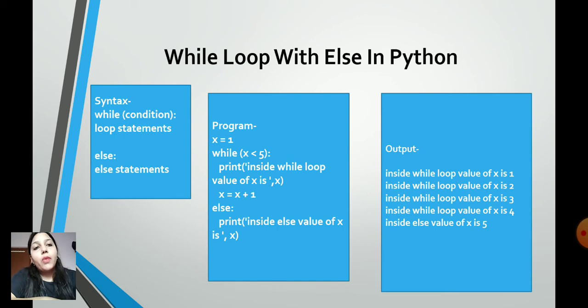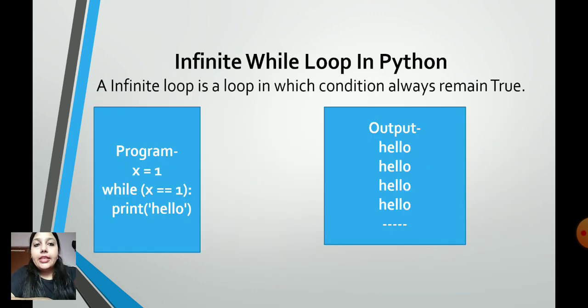So this was all about your while loop with else in Python. But sometimes there are conditions where it is not known when you have to come out of your loop. There are some conditions which will always remain true no matter what the consequences. Let us see this infinite loop in Python. An infinite loop in Python is one in which the condition always remains true.